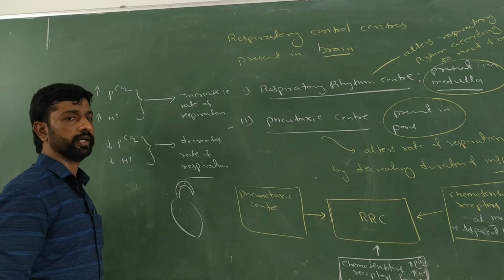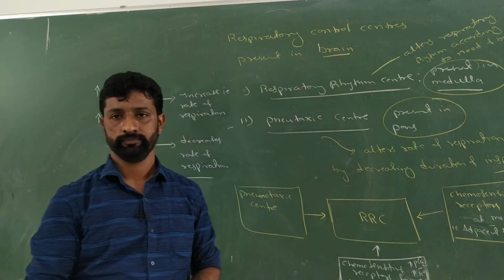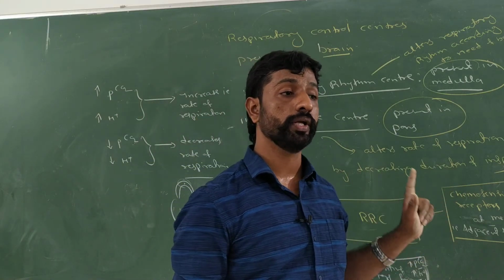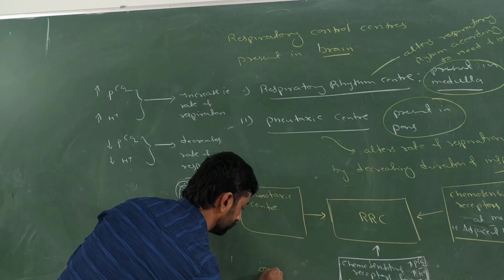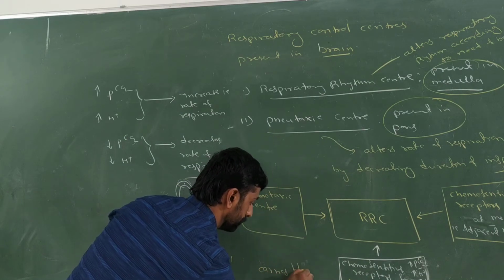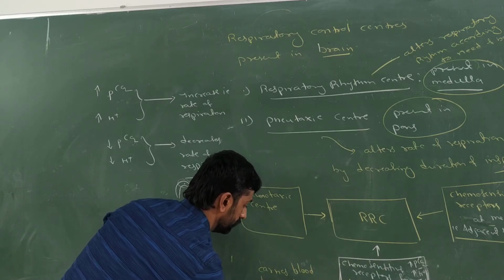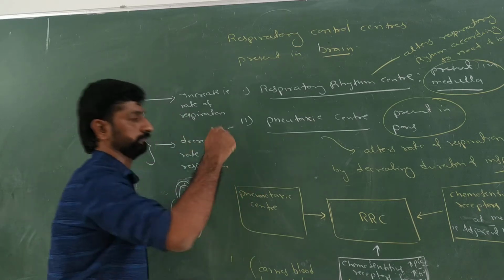The carotid artery is the one which carries blood directly to the brain. The artery which carries blood directly to the brain is the carotid artery. Directly to the brain. Remember this.